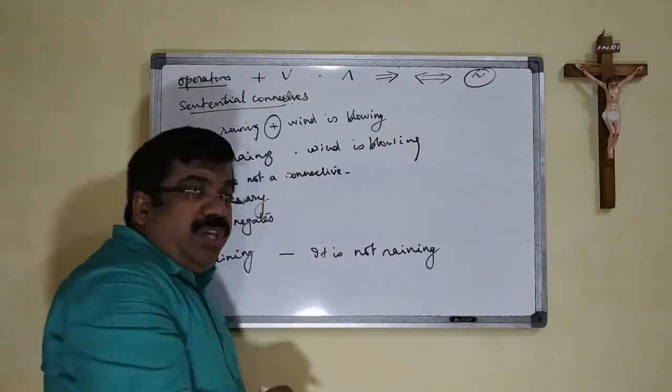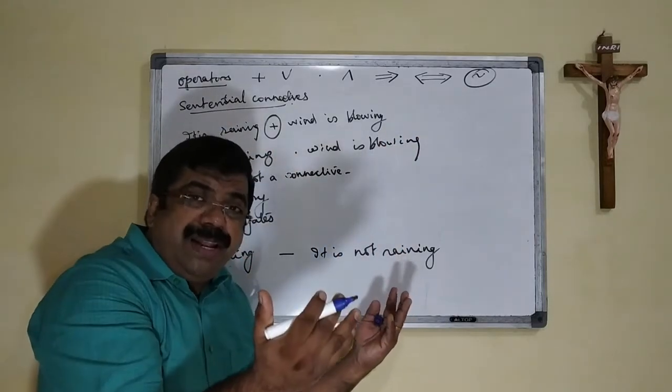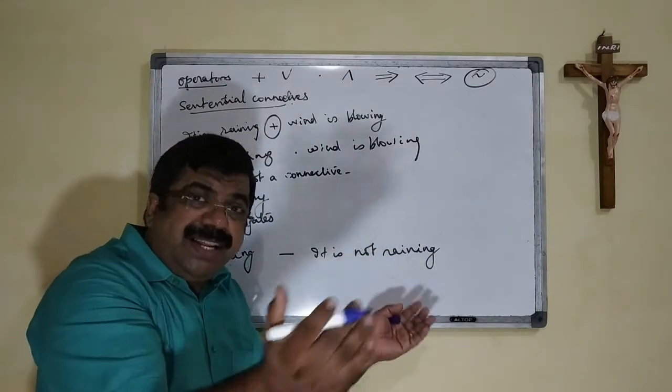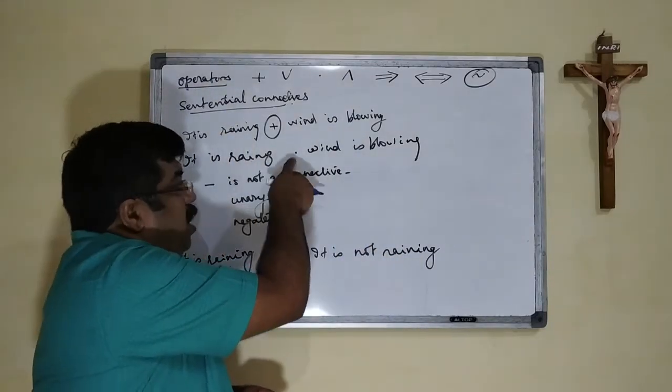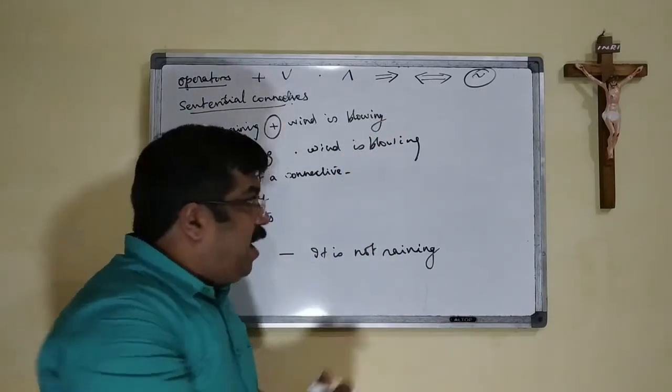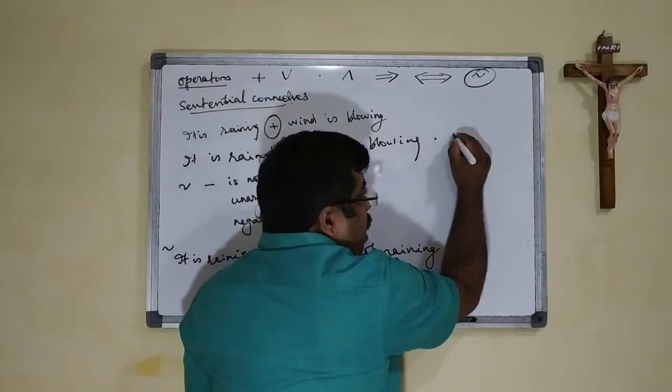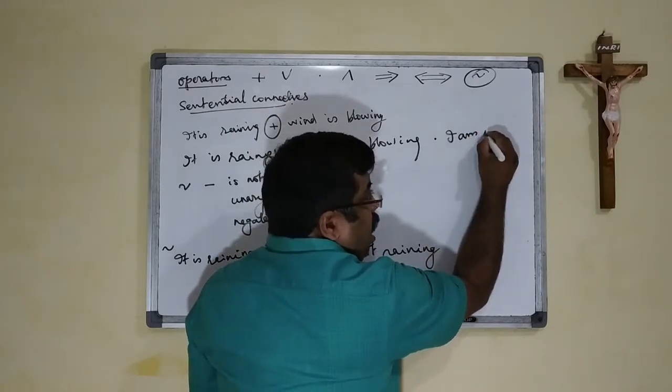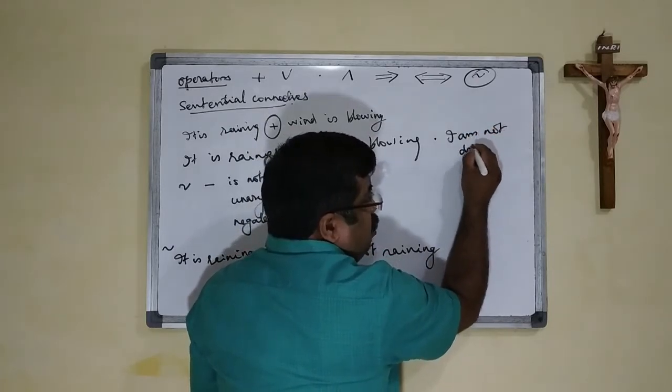When the dot is given there, we have to combine the sentences as, it is raining and wind is blowing. Again we can add, and I am not driving.